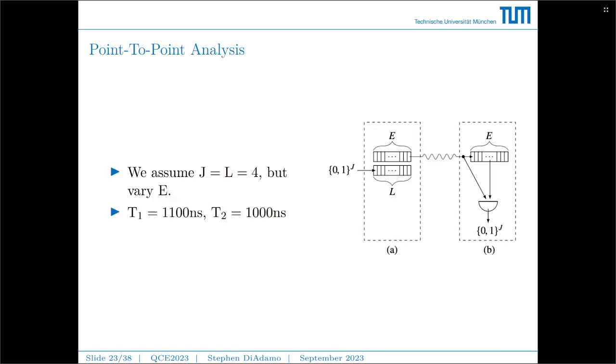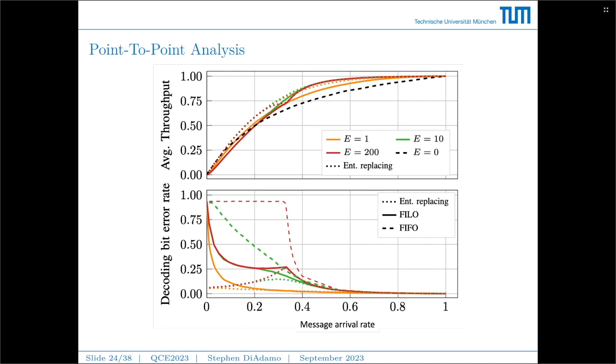In another set of experiments, we wanted to analyze how the size of the entanglement buffer affects the transmission rates and the decoding error rates. So we again reverted back to j equals L equals 4, but now we varied E. We fixed the T1, T2 times in this case, and then we vary the message arrival rate as well. The results of those simulations are shown in these plots here. And so we can see the difference between E equals 1, E equals 10, E equals 200, and E equals 0. And then we also varied the queuing practice again to see if that makes a difference.